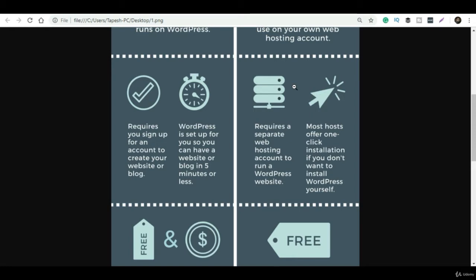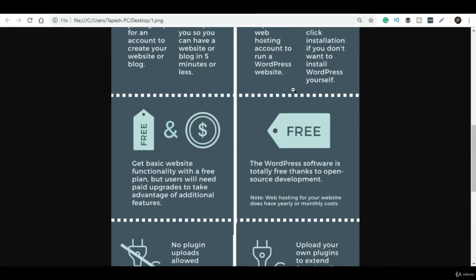WordPress.com is free, but there is a cap. If you want to upgrade your account, it is much more expensive compared to your self-hosted account. According to me, I would always suggest don't go for WordPress.com, just go for .org. You have to buy one hosting, and you can install the WordPress.org software files, totally free of cost. They provide free plans and premium plans for .com as well, but it's totally expensive.